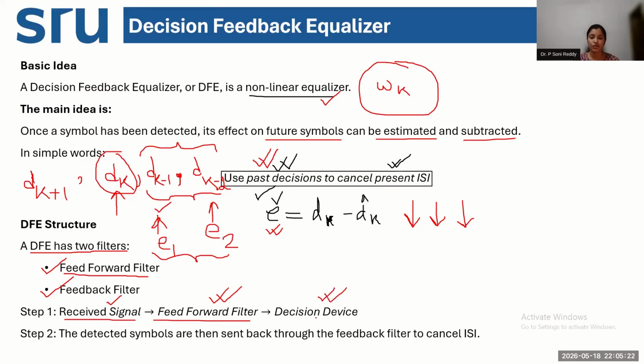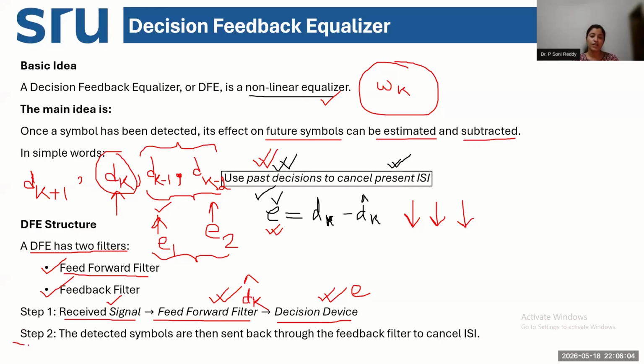Now, based on this estimation of error and how that error is handled, some decision will be done for the symbol estimation. Decision means I will compare the estimated output. The output of the feed forward filter would be some estimation value of the transmitted signal. Estimation means all the cap values, so dk cap. This estimated symbol will be taken into the decision device. The decision device will compare this value with the actual transmitted signal. It will compare the error value, and based on this error value, it will take a decision for that transmitted symbol.